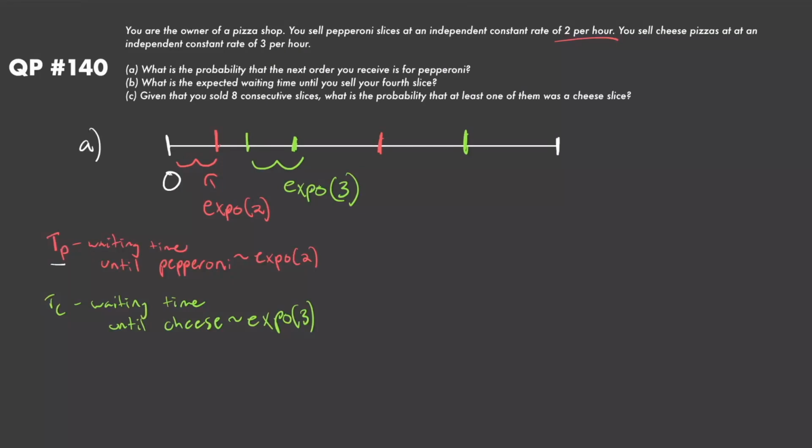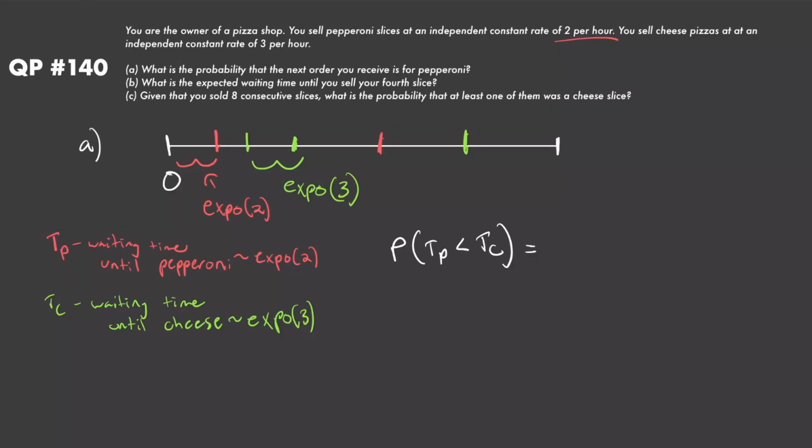To make it more formal, I'm going to define T sub P to be the waiting time until a pepperoni. We know it's distributed as an exponential with rate parameter 2, and I'll define T sub C to be the waiting time until a cheese, exponentially distributed with parameter 3. So it's asking us what is the probability that the next order we receive is for pepperoni. So the probability that T sub P is less than T sub C.